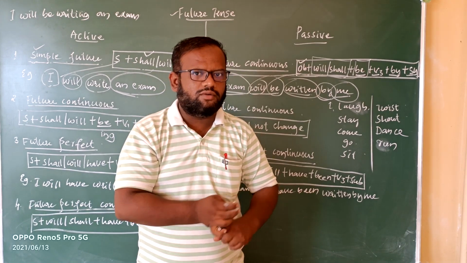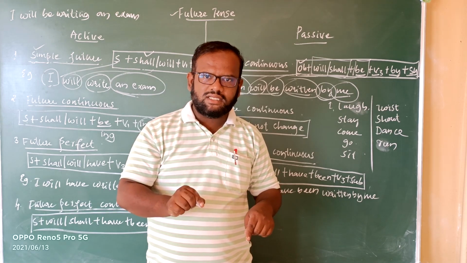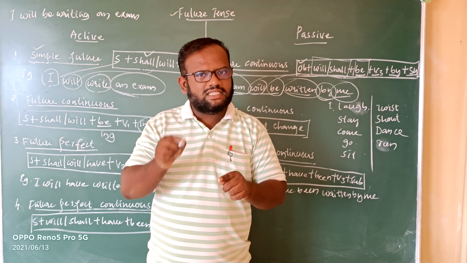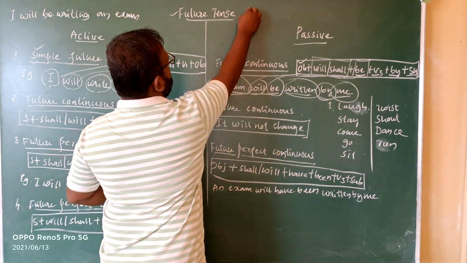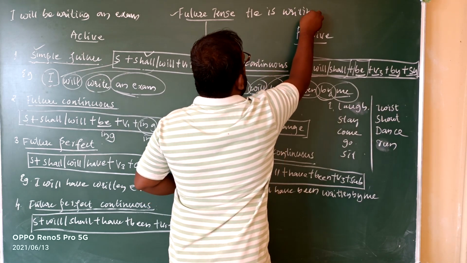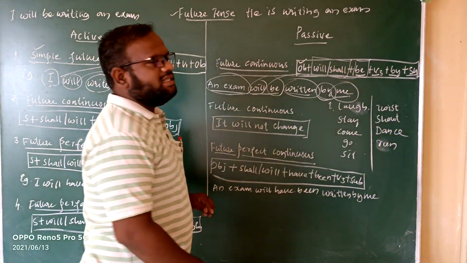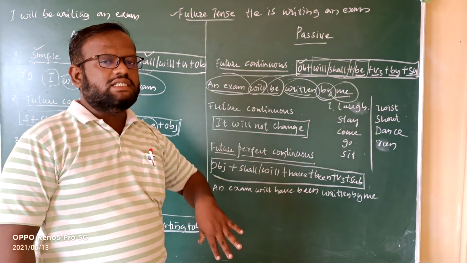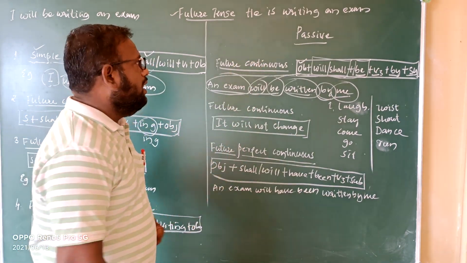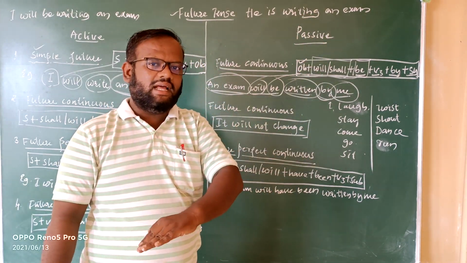For example, he is writing an exam. An exam is being written by him. Okay. So when I say he is writing an exam, look at this: he is writing an exam. It is in the present continuous tense. If I want to change it into passive, yes, it is possible. This sentence I can change into passive. Why? Because I am going to remove this ing from the verb.